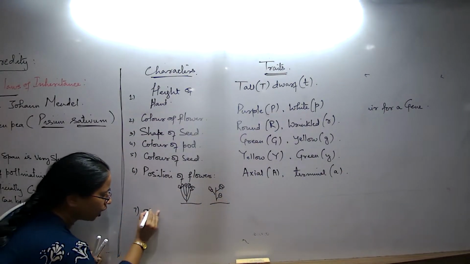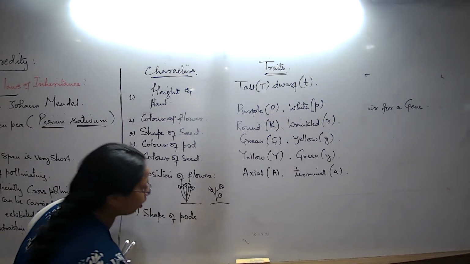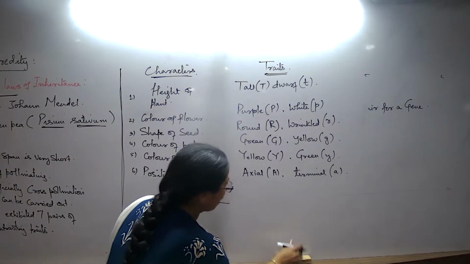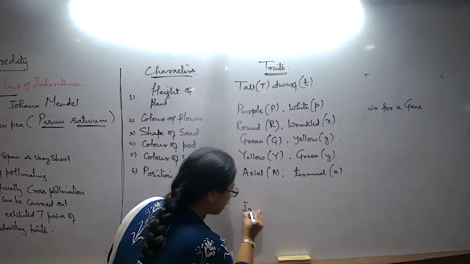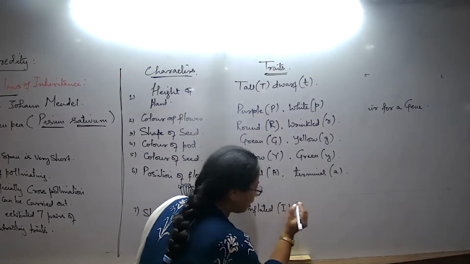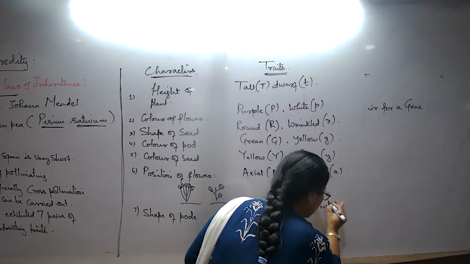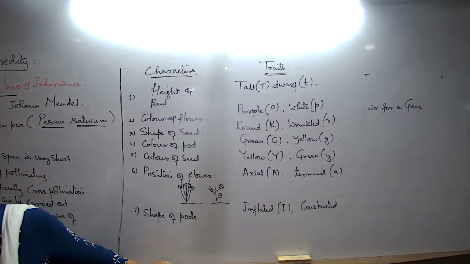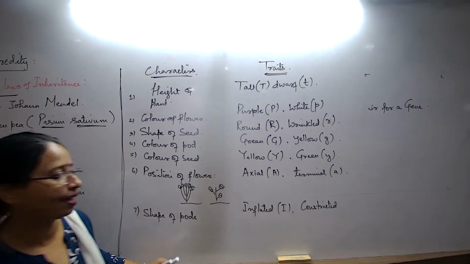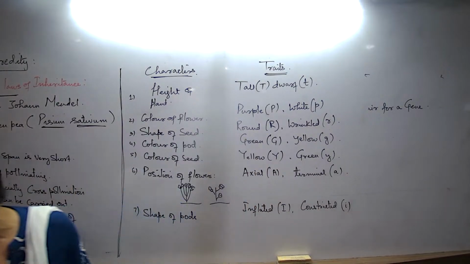The last one, we talk about the shape of the pods. What about the pod shape? One is the fleshy green one that we get to see, that is known as inflated. And the papery dried one that we get, that is known as constricted. So if constricted is the recessive, how should I write constricted? Small i. Correct? So these are the 7 pairs of contrasting traits.